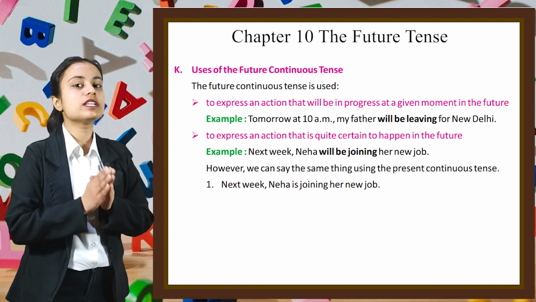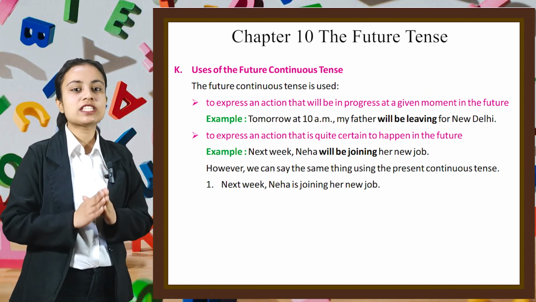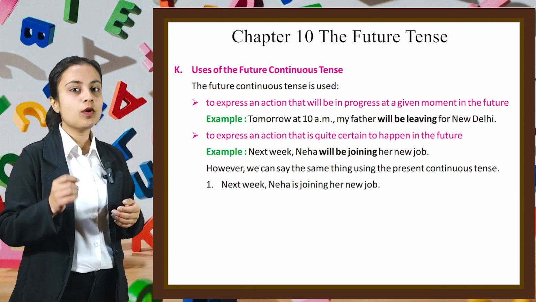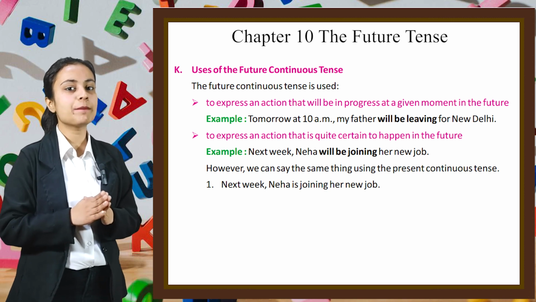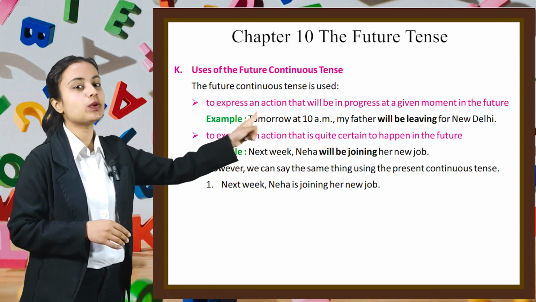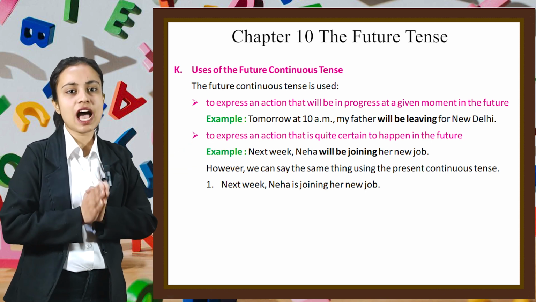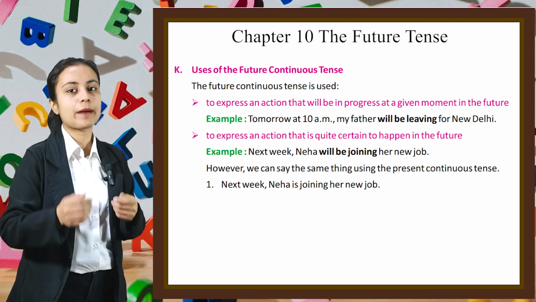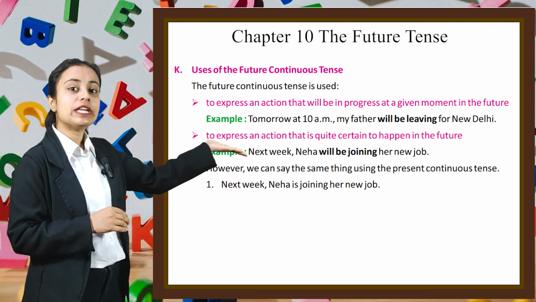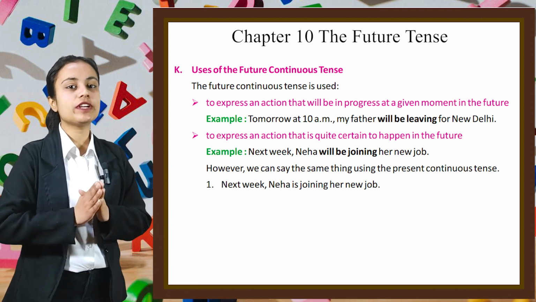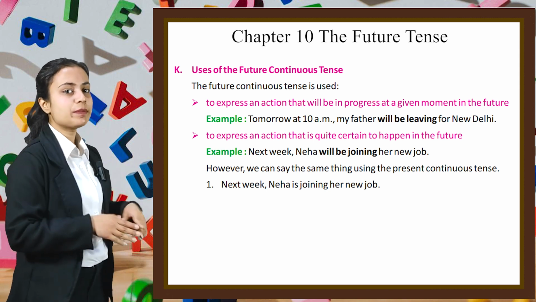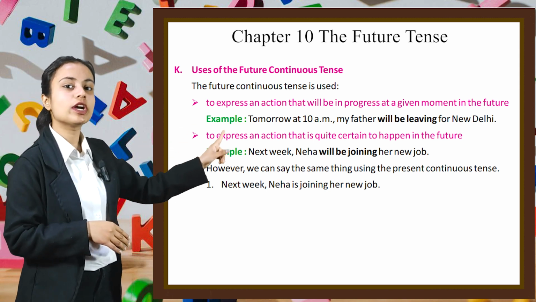The future continuous tense is used first to express an action that will be in progress at a given moment in the future. For example, tomorrow at 10 a.m., my father will be leaving for New Delhi. Second, to express an action that is quite certain to happen in the future. For example, next week, Neha will be joining her new job. However, we can say the same thing using present continuous tense. For example, next week, Neha is joining her new job.